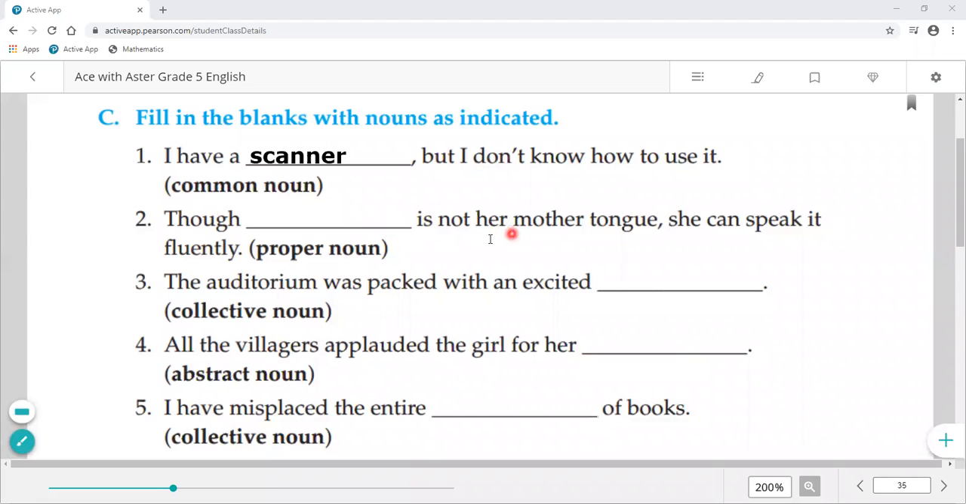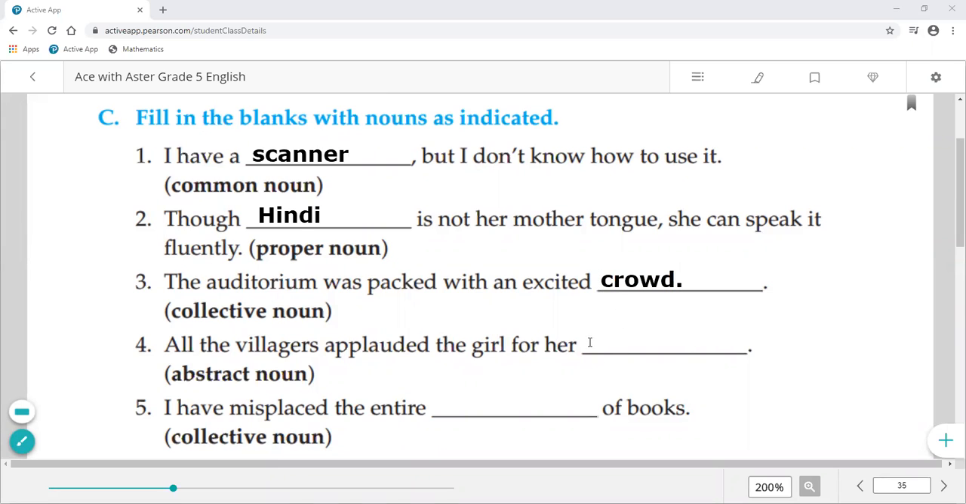Though dash is not her mother tongue, she can speak it fluently. Proper noun. So though Hindi is not her mother tongue, she can speak it fluently. So it is a proper noun. We'll write it with a capital letter because it is a proper noun. Okay. Next sentence is the auditorium was packed with an excited dash, collective noun. So crowd.